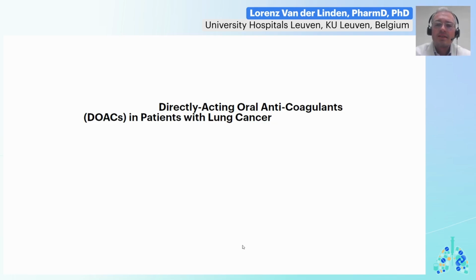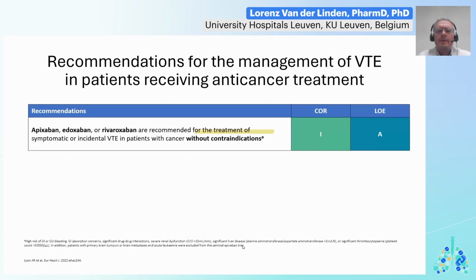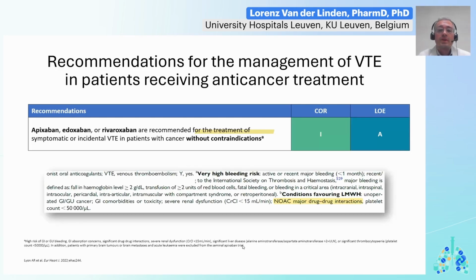Anticoagulation is indicated, and DOACs are a very appropriate option. And this is also recommended explicitly in multiple clinical practice guidelines. The latest ESC guidelines correctly state that apixaban, edoxaban, rivaroxaban, all factor Xa inhibitors, receive a 1A indication in this setting if there are no contraindications. And they do draw our attention to so-called major drug-drug interactions where low molecular weight heparins might still be favored over these three selected DOACs.